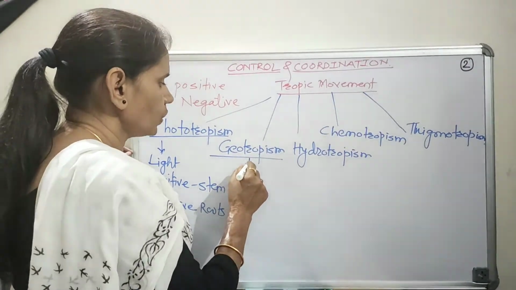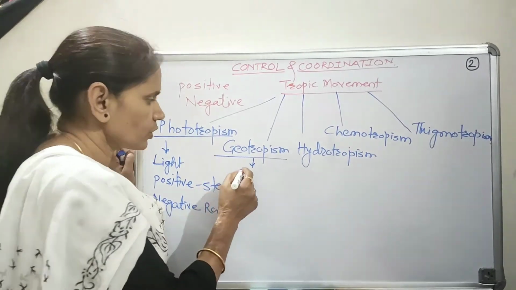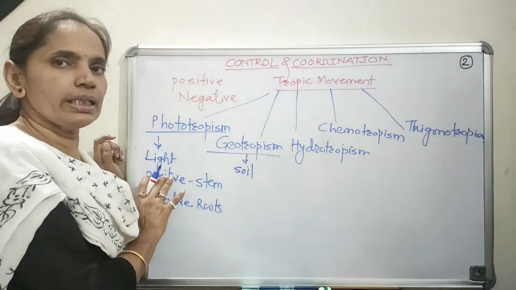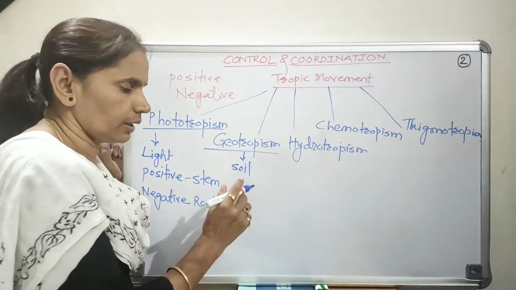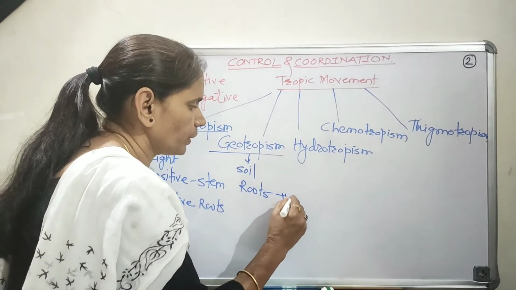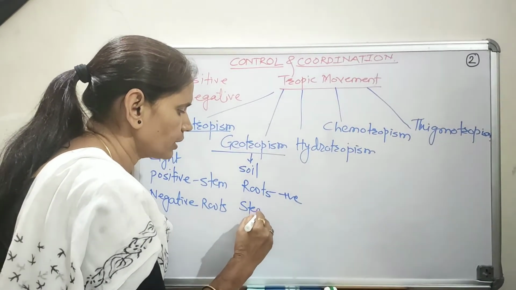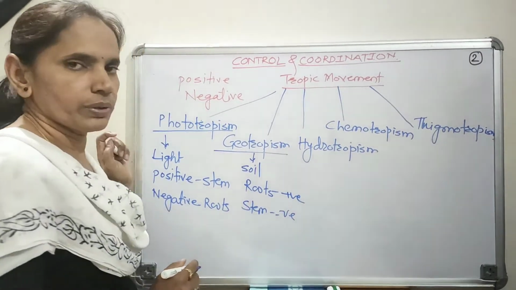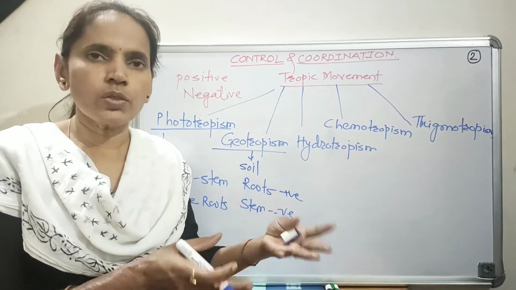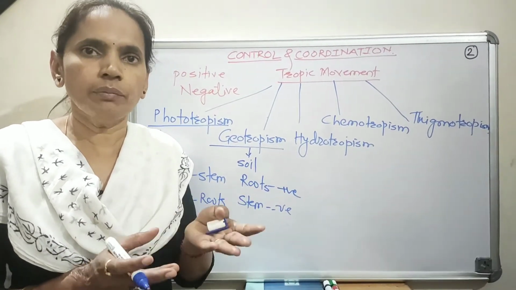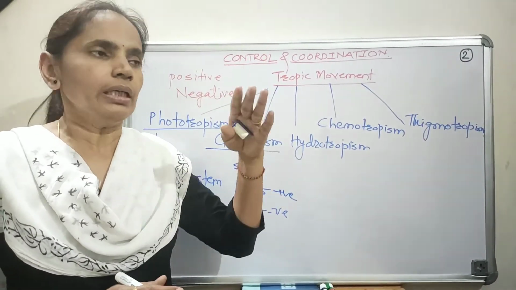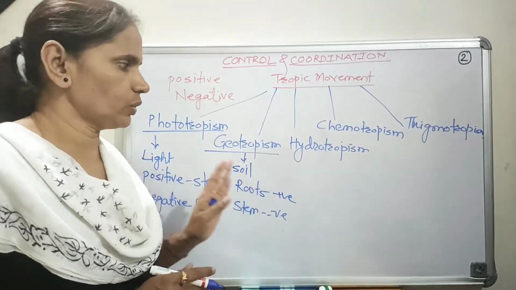Next one is geotropism. The movement of plants in response to the soil or gravity is known as geotropism. Exactly opposite of phototropism, here the roots show positive geotropism while the stem shows negative geotropism, because the roots move towards the soil so that they can absorb water and other minerals from the soil, while the stem grows in the upward direction, so it is negative geotropism.